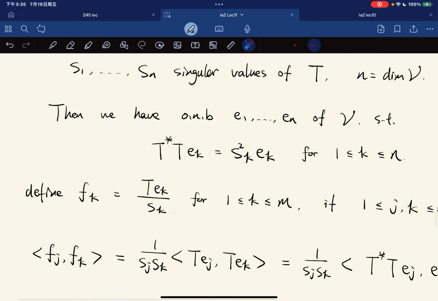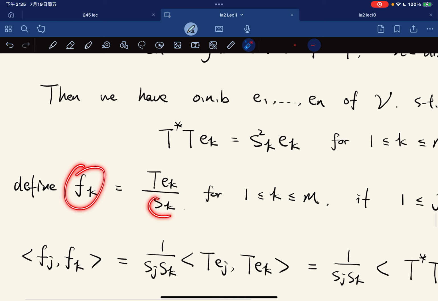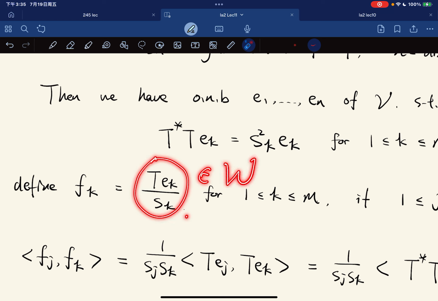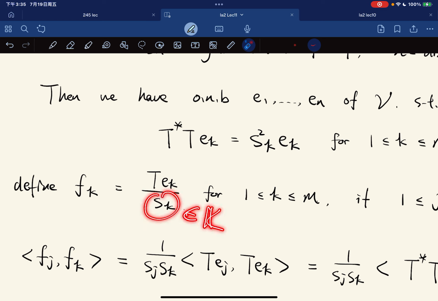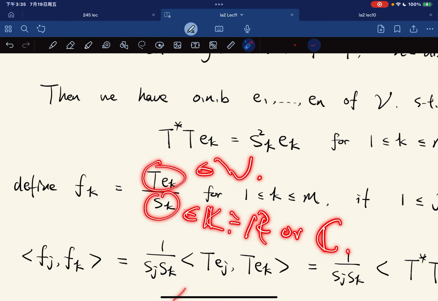So from here, we can define f_k for the s_k that are non-zero, from 1 to m, such that T e_k equals s_k f_k. So f_k is in W, where s_k is a scalar in R or C, doesn't matter.